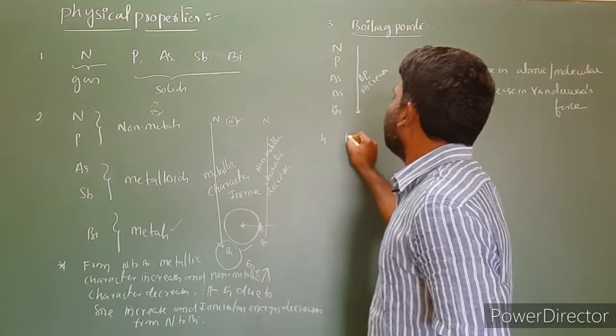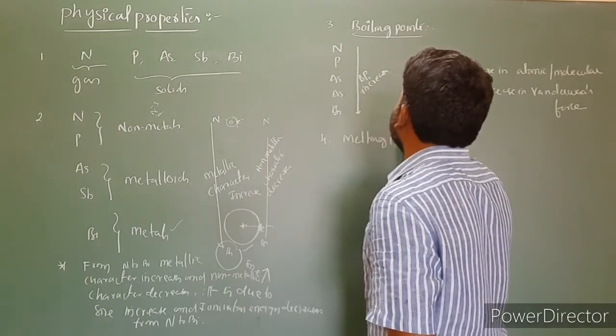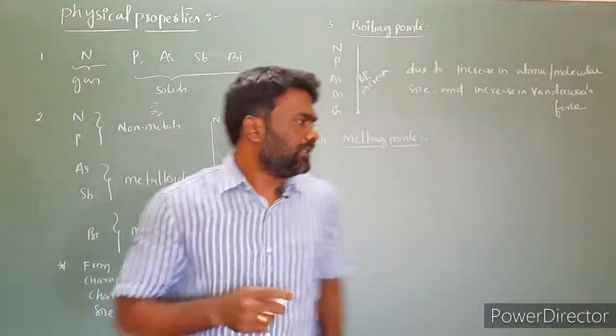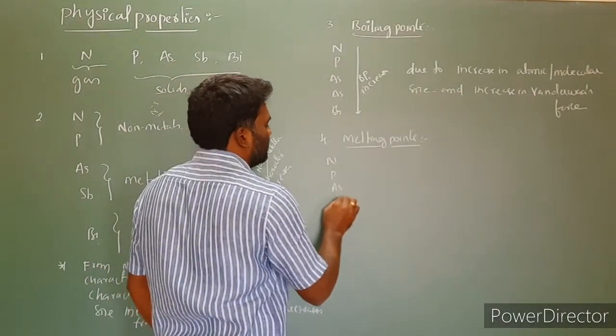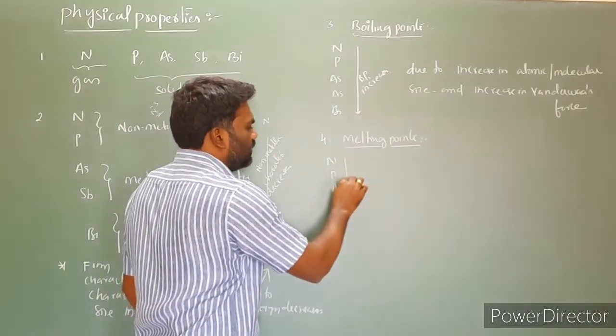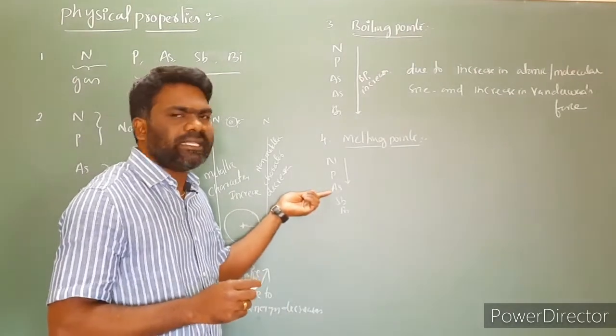Fourth one, melting points. First, the elements present in group 15: nitrogen, phosphorus, arsenic, antimony, bismuth. From nitrogen to arsenic, melting points increase.